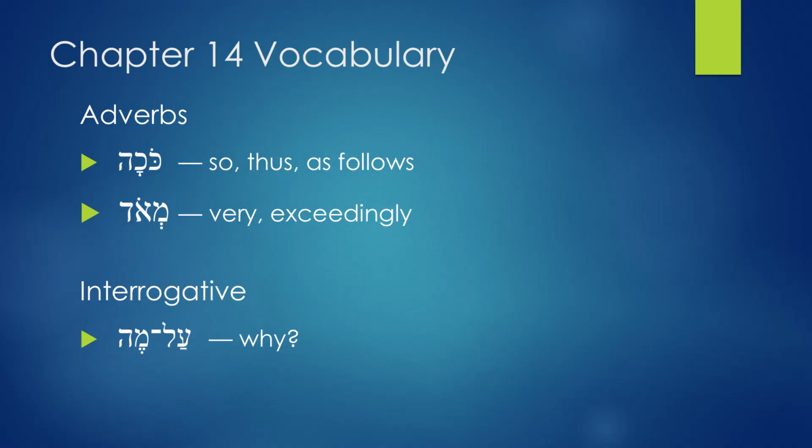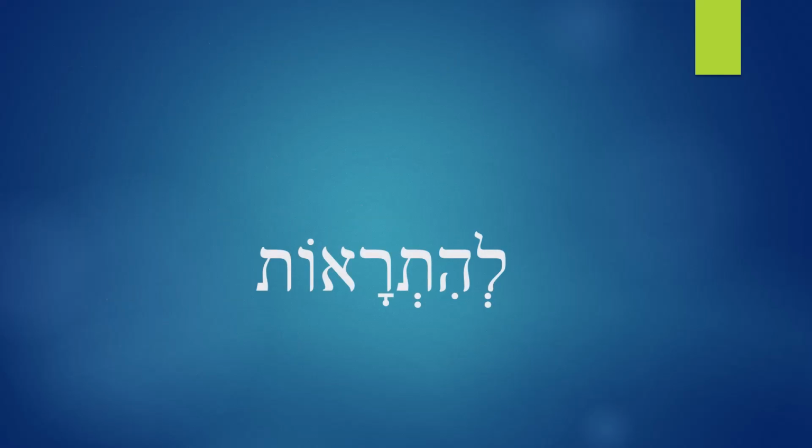And then you have the interrogative. You have one there, Aume. Aume means why. So these are the words for chapter 14. You must know these. Vocabulary is very important. And remember, practice translation. As you are learning translation, learn also the paradigm. That's very important. Remember, practice, practice, practice.